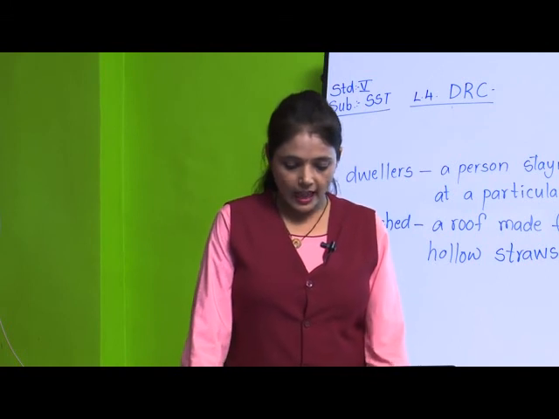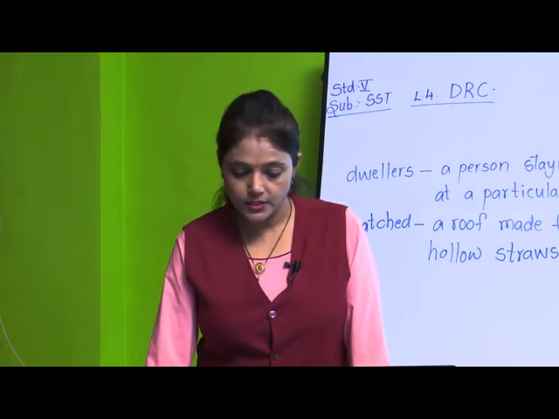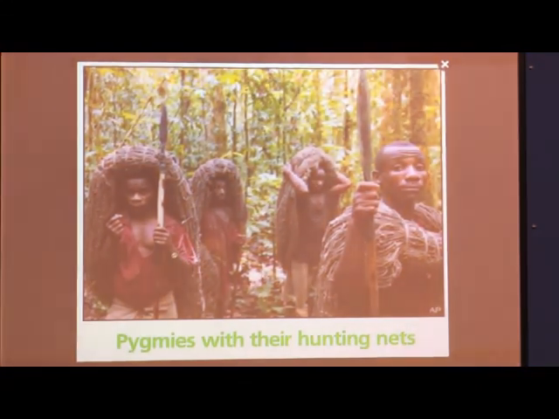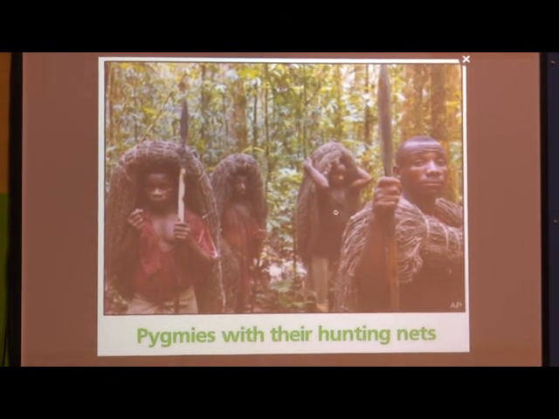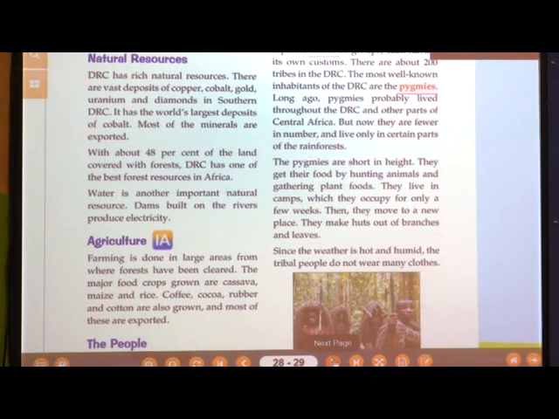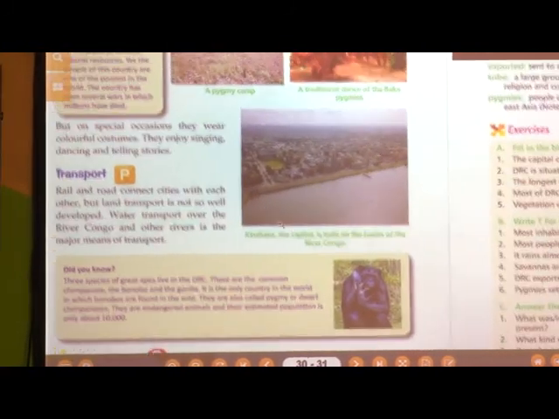You all must have seen the African people, how they look, they do not wear many clothes. See, in this at least they have, see what kind of clothes they have worn. Can you see this? Many of them do not get clothes also, so they wear very minimum clothes, okay?